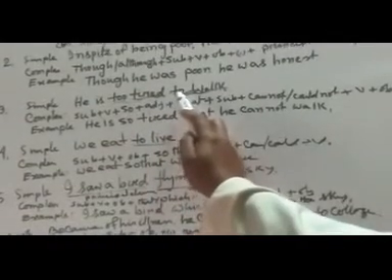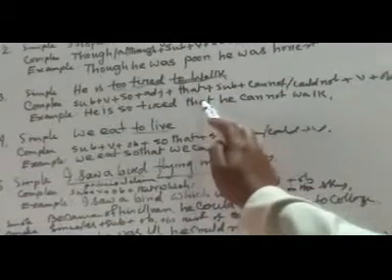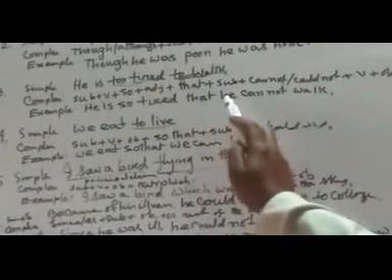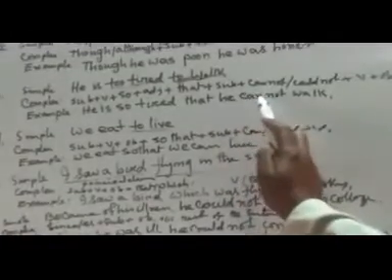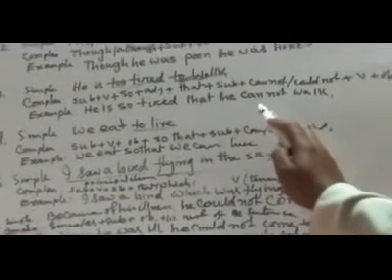Adjective tired. Instead of to, we use that. Then subject he. Then cannot work. If the sentence is in past form, here instead of cannot, it will be could not. Okay?